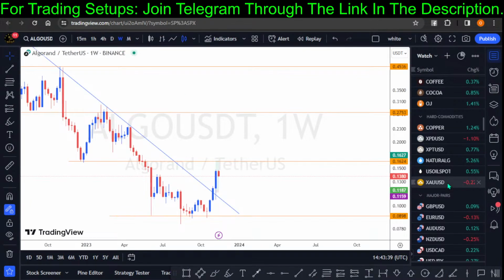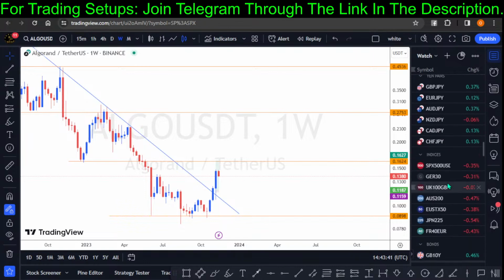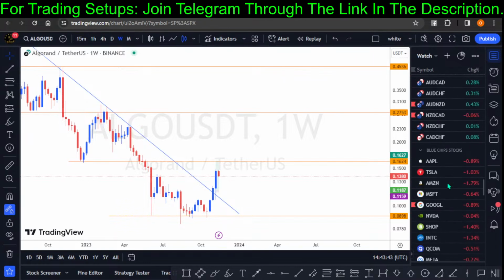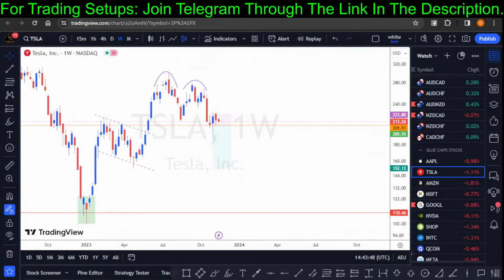Now I have Tesla as well. I know a lot of investors are interested in the stocks of Tesla. So let's check Tesla. Tesla is also on my list, right?